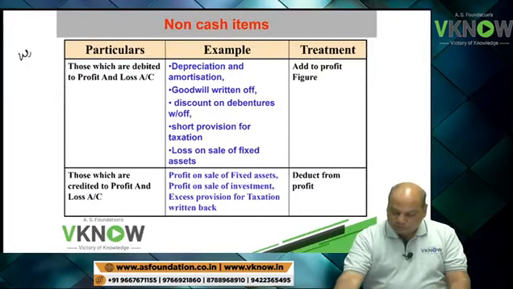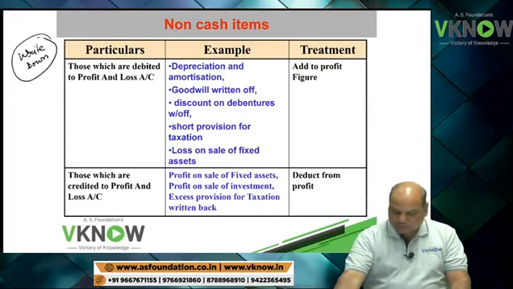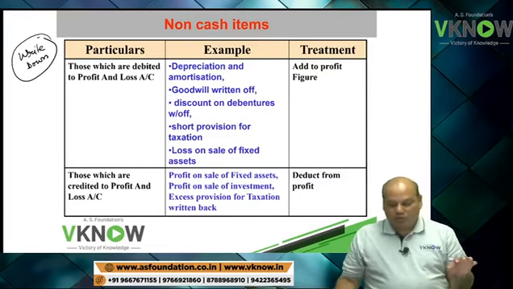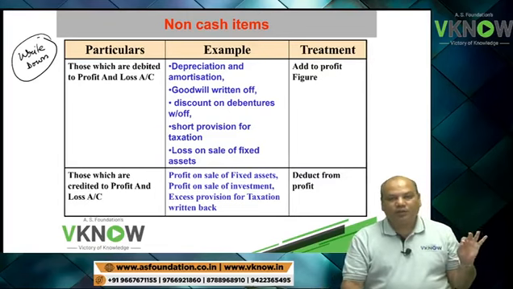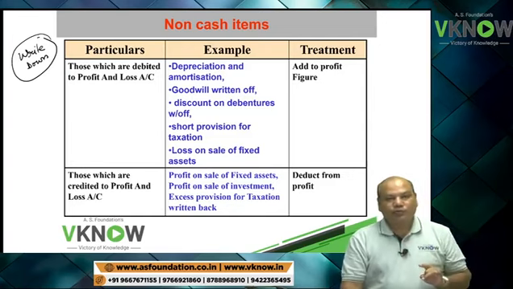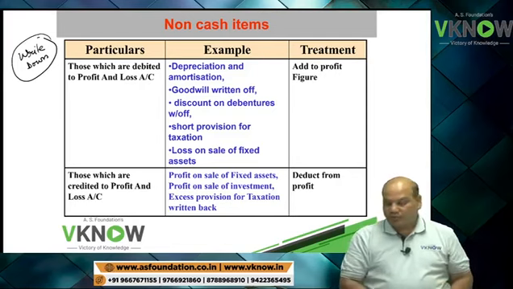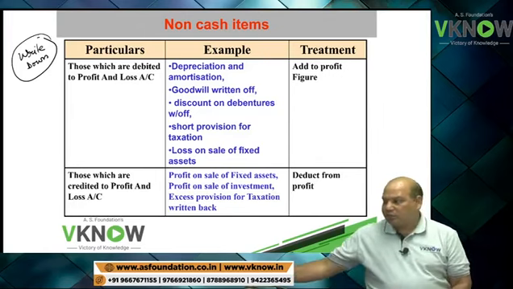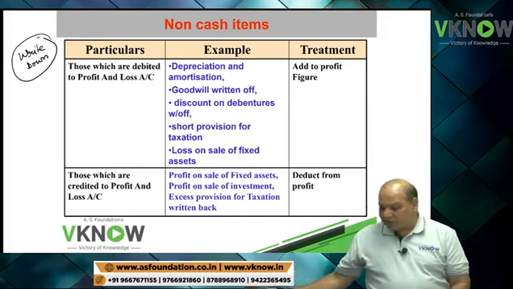Next, write down non-cash items. This will again be applicable if you are following the indirect method. If you are following the indirect method, then this will be useful to you. So write down non-cash items, three columns: particulars, example and treatment.